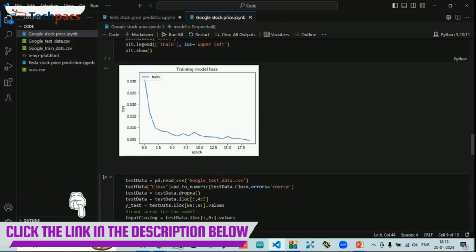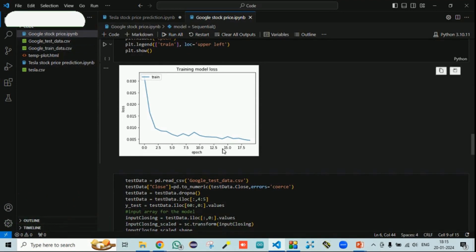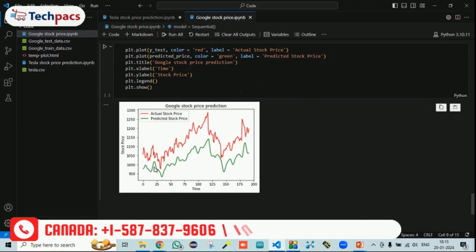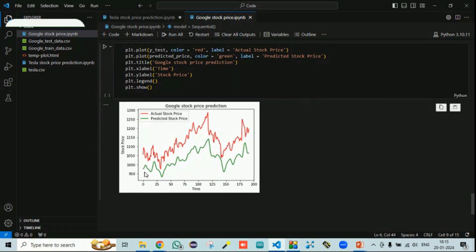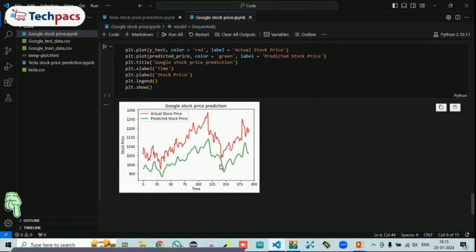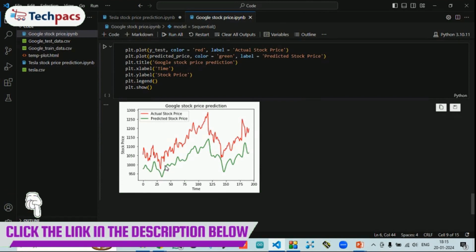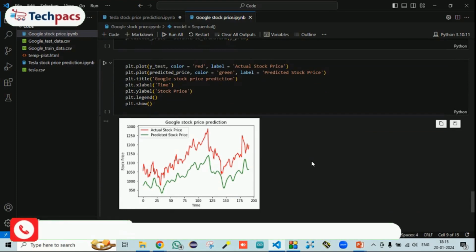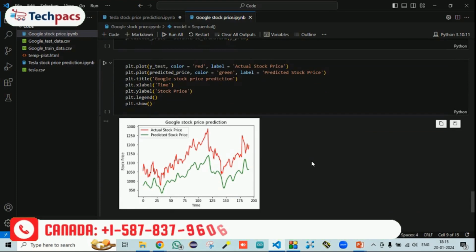Now we are going to test the data, because we have train as well as test data. When we do the testing part, the predicted outcomes are shown here, and this is the graph of the result. This is the actual test outcome, and this green one is the predicted one. You can see there is a very minor variation, but the trend is pretty similar, which can help you tell whether the market is going up or down. Further modifications are still possible, because this is just to evaluate whether deep learning can help in predicting future outcomes or not.